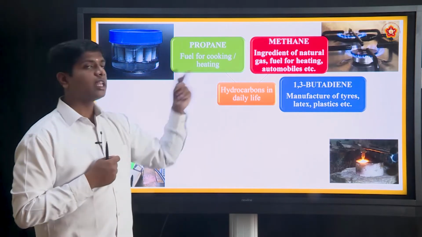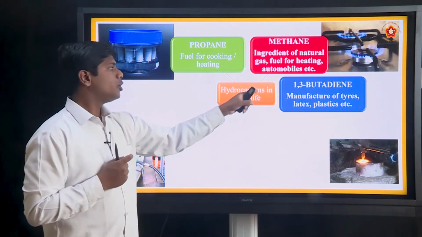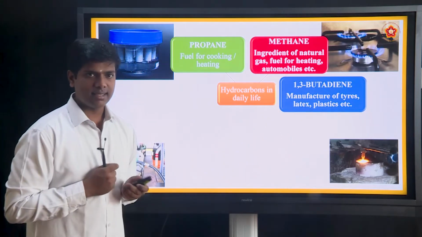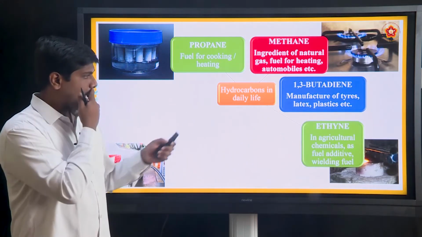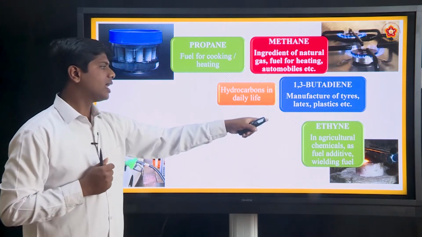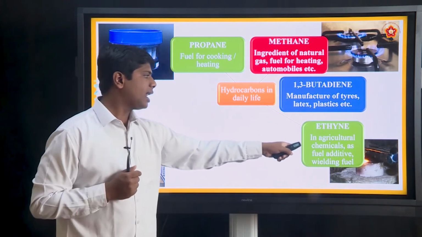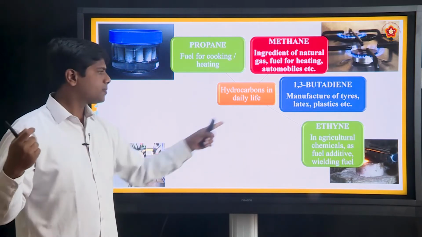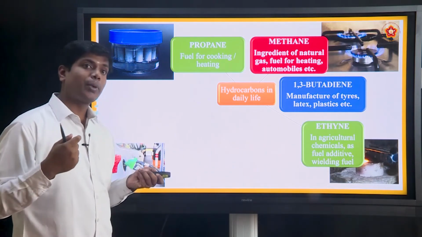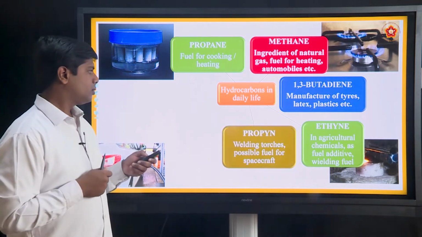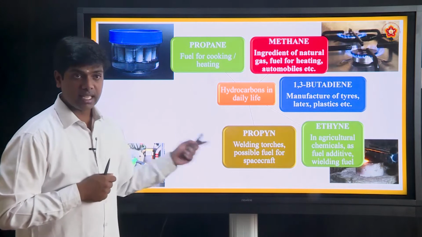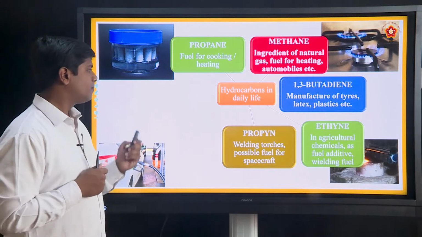Next, 1,3-butadiene is used in the manufacture of tires, latex and plastics. Ethane is used in agriculture chemicals, as a fuel additive and in welding fuel. We see in welding shops this ethane and propane is used. Even in welding torches, and as a possible fuel for spacecraft, propane is used.